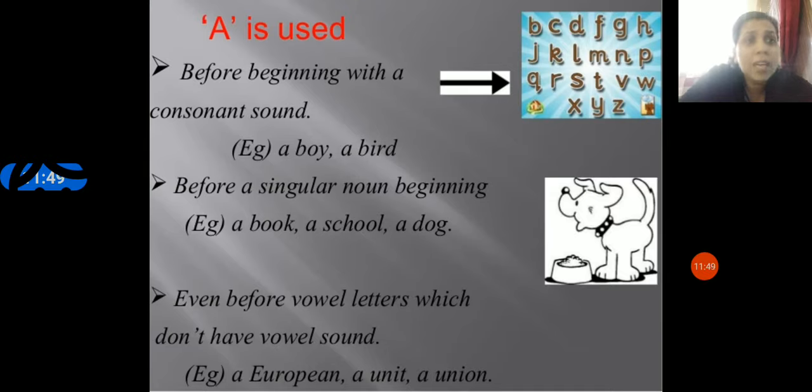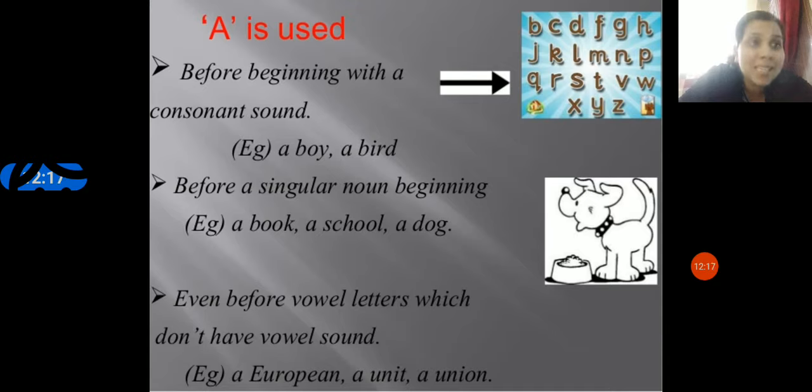So why did I write a European? It should be an European, isn't it so? But as I said, it is not how we pronounce the word. That's the reason I was trying to tell you about vowels, consonants, diphthongs, voiced sounds, voiceless sounds.